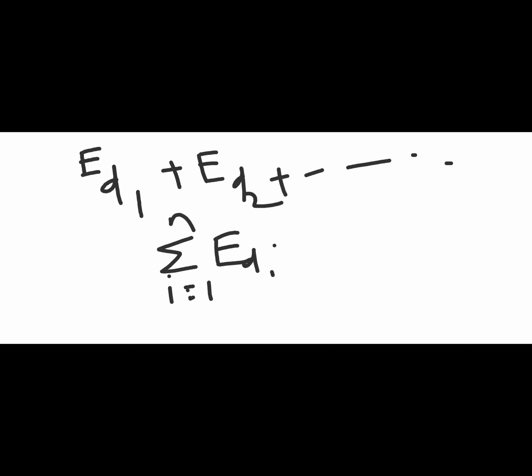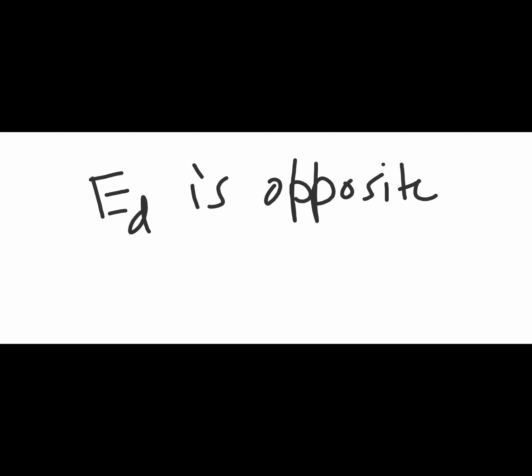That means your material has generated its own electric field. The dipole has generated its own electric field, and this electric field, this E_D, is opposite to the external electric field.